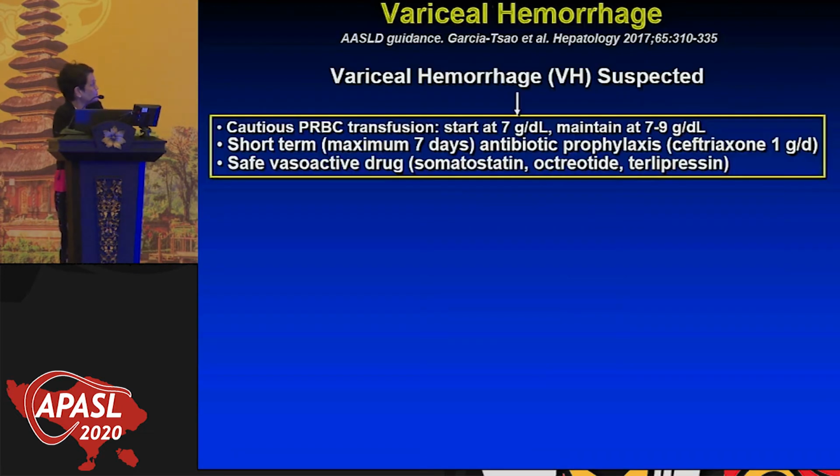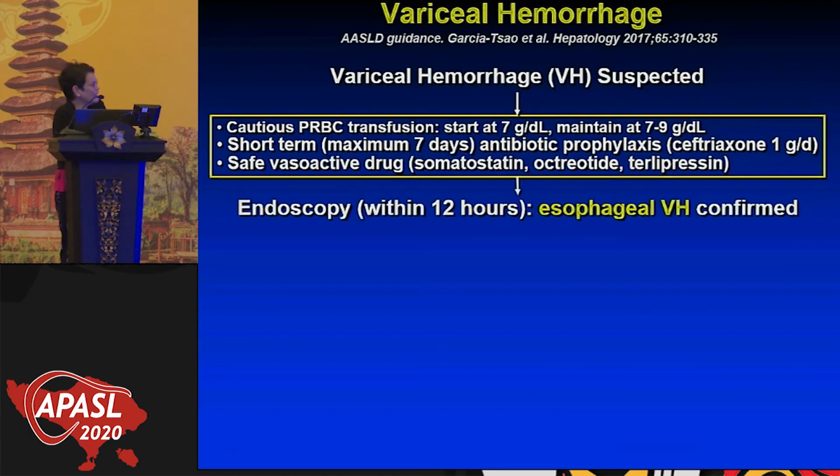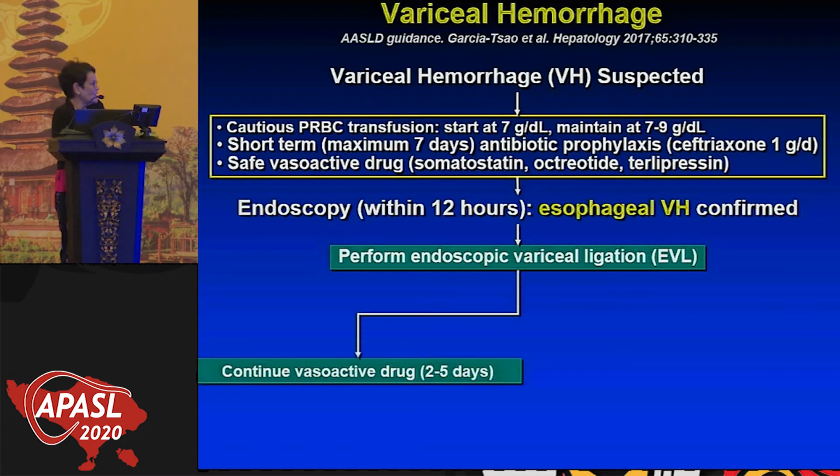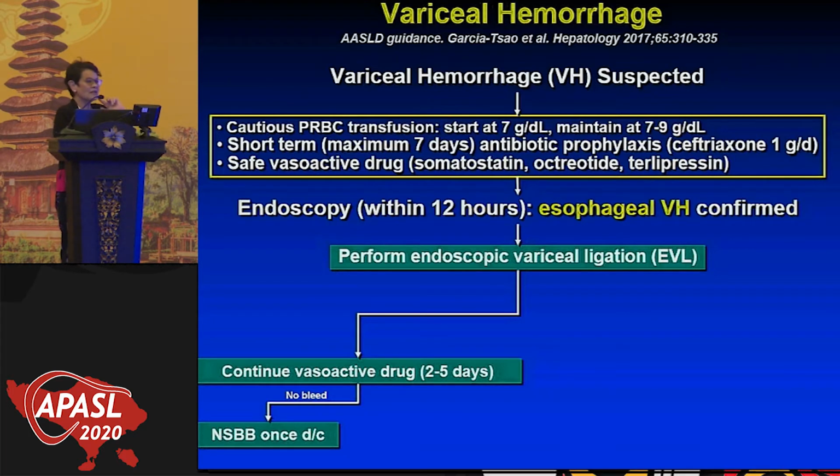Now, you do the ligation, you confirm that these are esophageal varices, you have to ligate those varices, and this is standard therapy. And normally, one would say we continue the vasoactive drug for 2 to 5 days, and then if the patient doesn't bleed, you stop the vasoactive drug, and at the same time as you're tapering them off the octreotide, for example, we start the non-selective beta blocker. So we're already thinking of doing secondary prophylaxis.